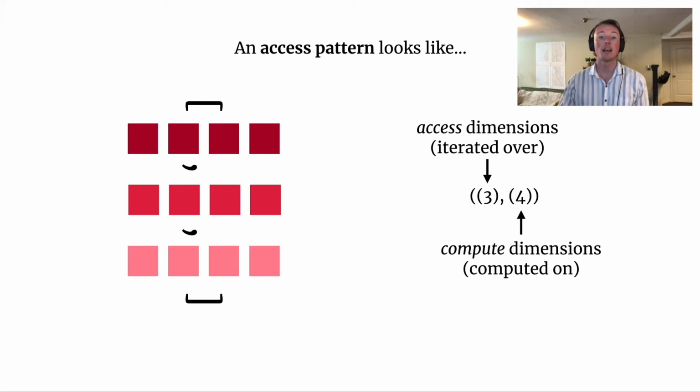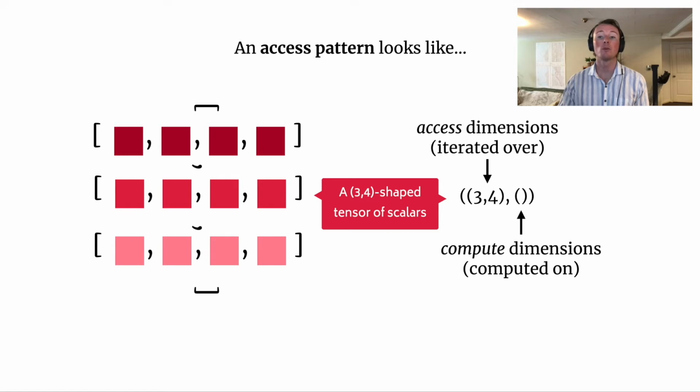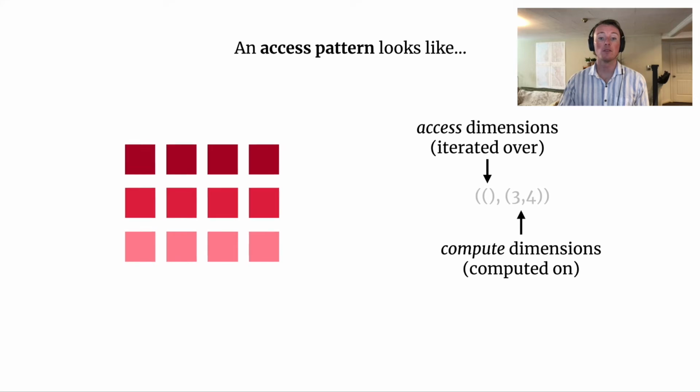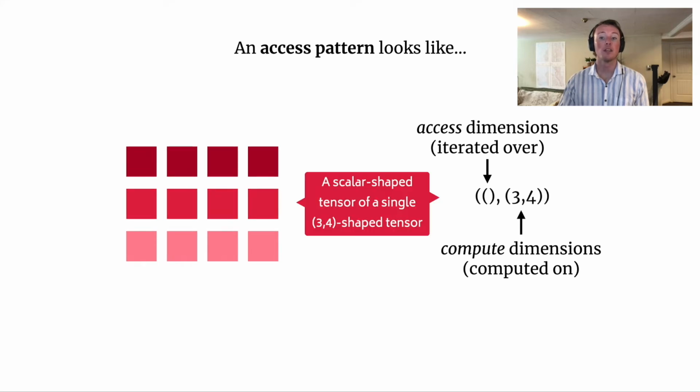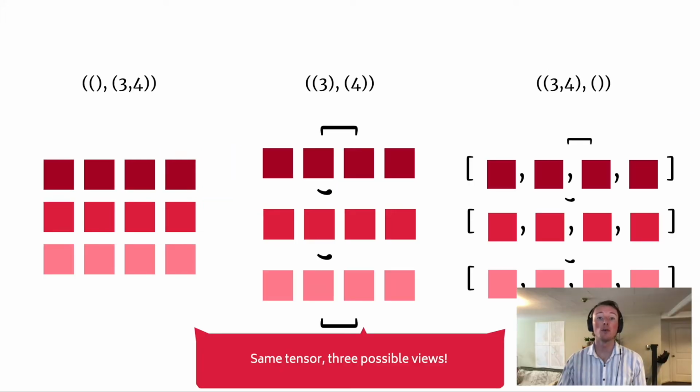For example, this access pattern is viewing our 3, 4 shaped tensor as a 3-length vector of 4-length vectors. But if we shift the dimensions of the access pattern over, we can view the same tensor as a 3, 4 shaped tensor of scalars. And if we shift the dimensions in the other direction, we can view the same tensor as a scalar-shaped tensor, in which the quote-unquote scalar, i.e. a single element, is a single 3, 4 shaped tensor. Thus, each of these different access patterns represents a different view on the same underlying tensor, each view being potentially useful depending on the algorithm processing the tensor.